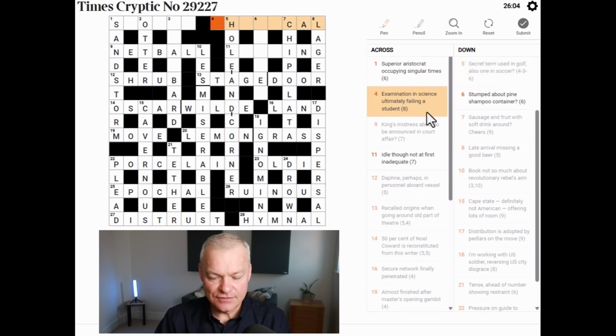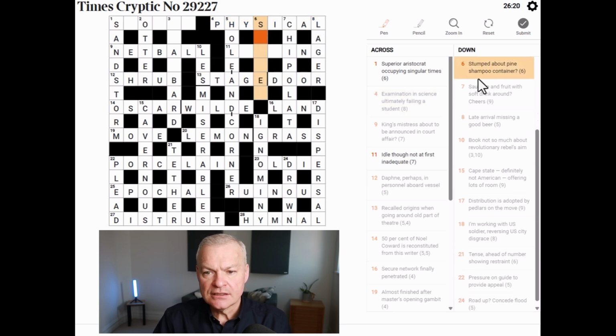Examination. Physical is an examination. In science, physics, ultimately failing without its last letter. A is A and student is L for a student driver in the UK. Stumped about pine. Shampoo container. Stumped could be a reference to ST, the cricketing abbreviation.